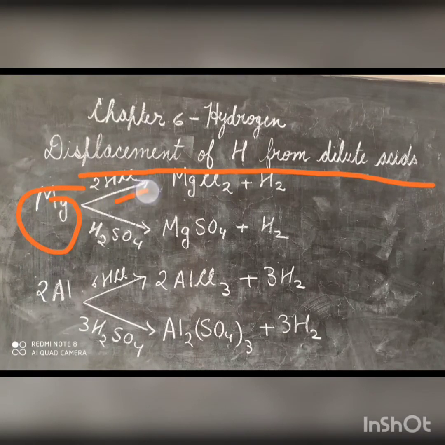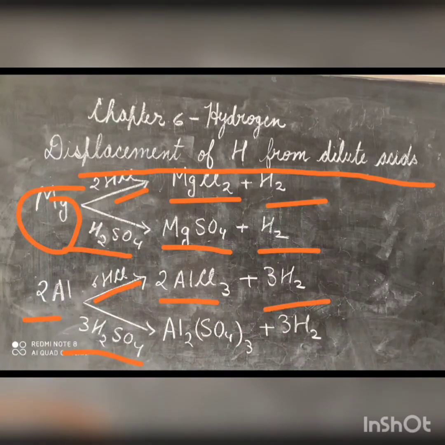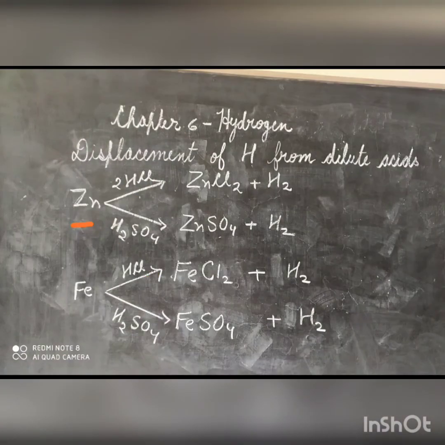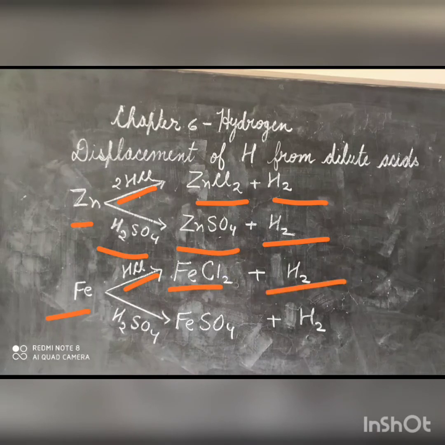Magnesium reacts with hydrochloric acid, forming magnesium chloride and hydrogen. Magnesium reacts with dilute sulfuric acid, forming magnesium sulfate and hydrogen. Aluminium reacts with hydrochloric acid, forming aluminium chloride and hydrogen. With sulfuric acid, it forms aluminium sulfate plus hydrogen. Zinc reacts with hydrochloric acid, forming zinc chloride and hydrogen. With sulfuric acid, it forms zinc sulfate and hydrogen. Iron reacts with hydrochloric acid, forming iron chloride plus hydrogen. With sulfuric acid, it forms iron sulfate and hydrogen.